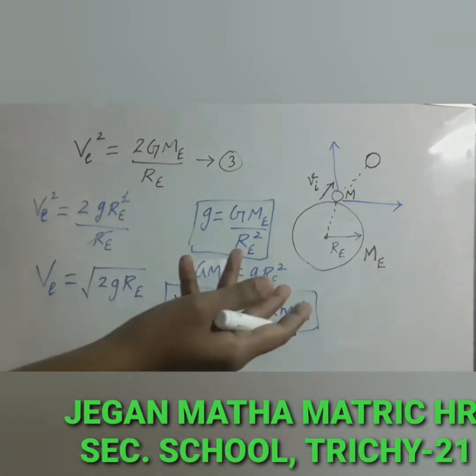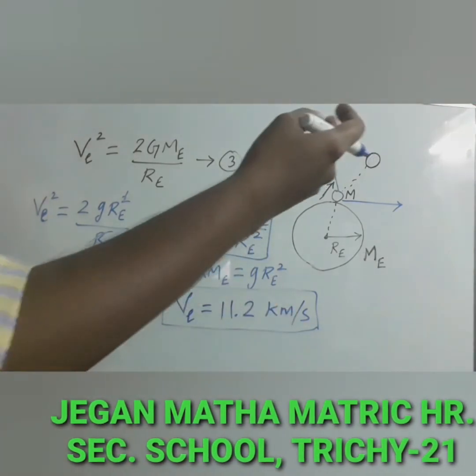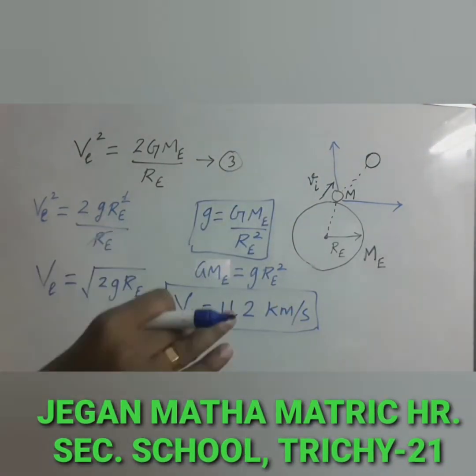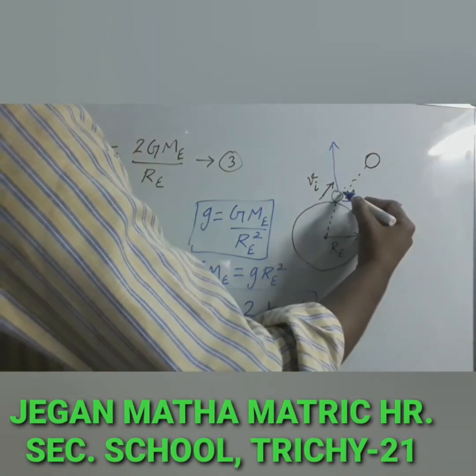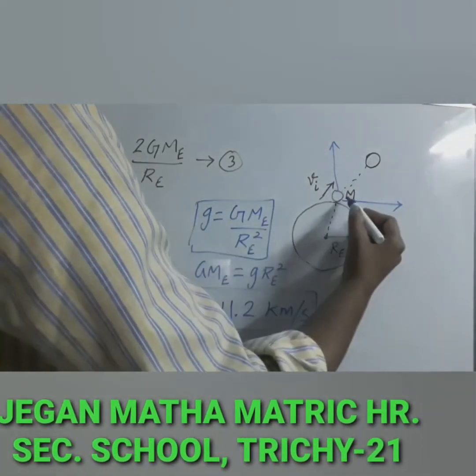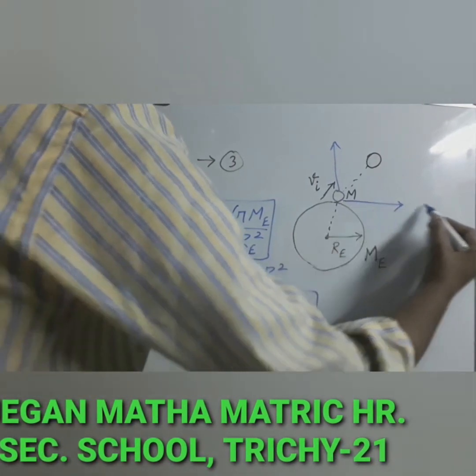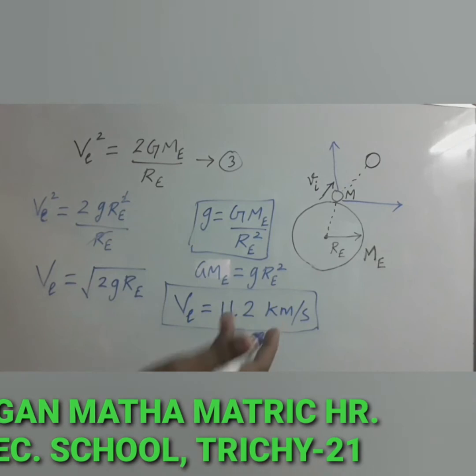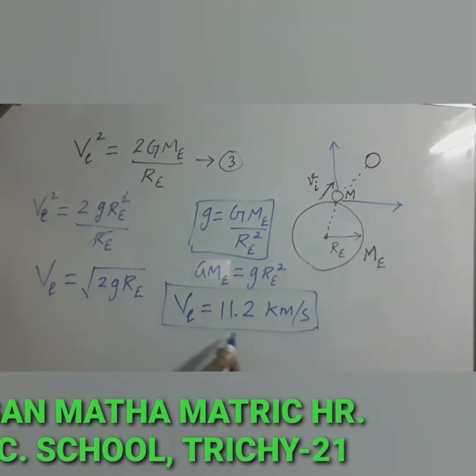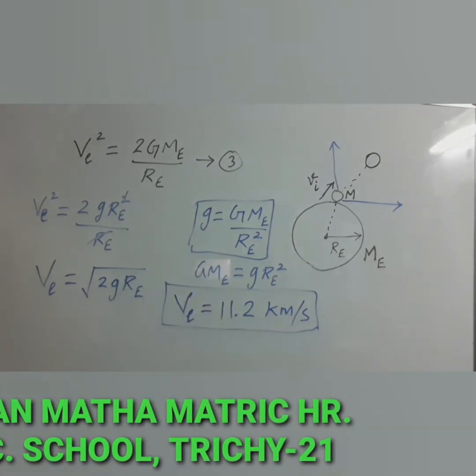So any object can escape from the earth's gravitational field provided that it is projected with this speed. That object can be thrown vertically upwards or can be sent horizontally. Direction is not important here. This velocity needs to be applied to that object.